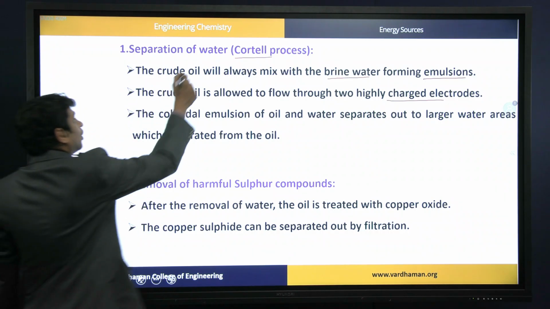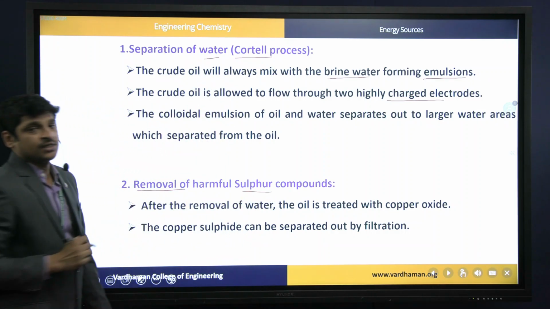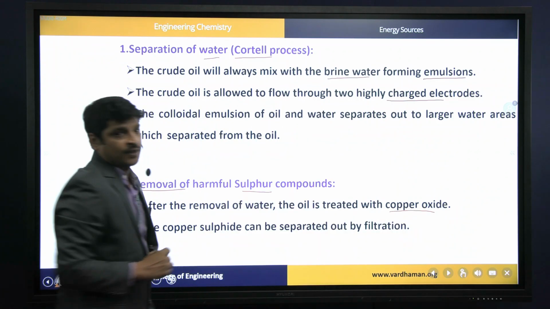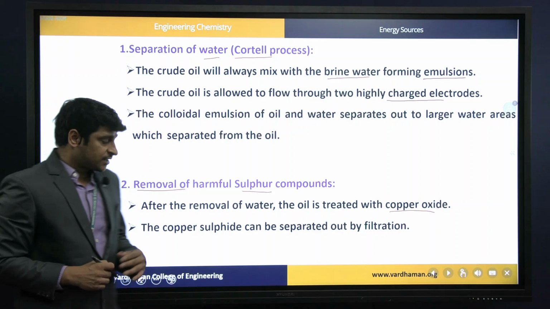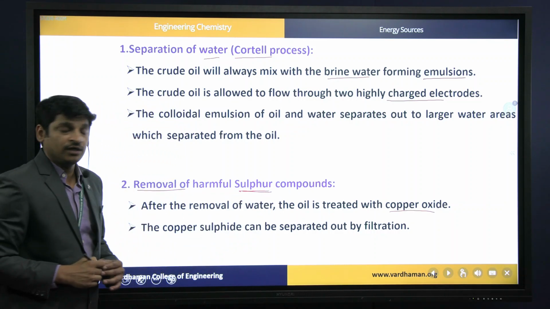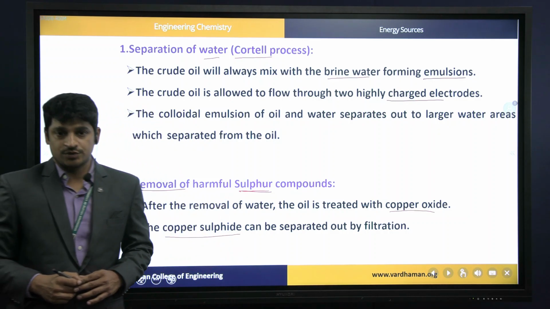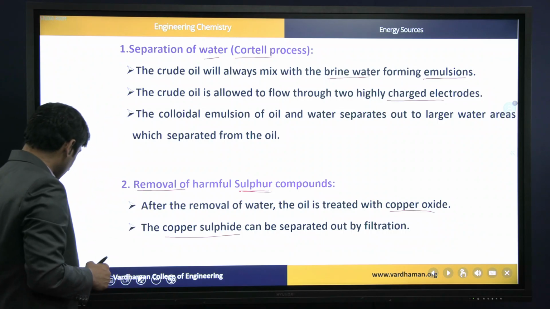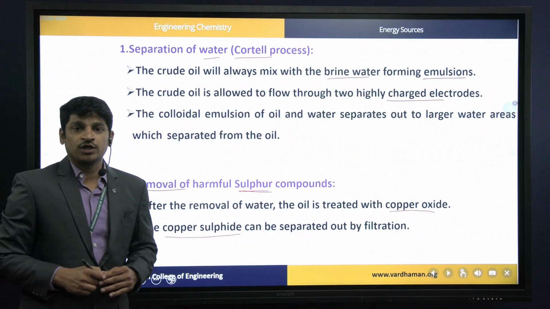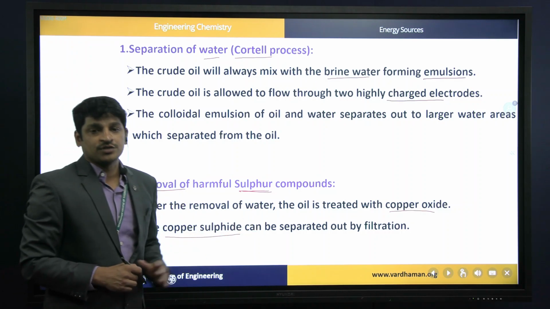Then after removal of water, the oil might contain some harmful sulfur components. These sulfur components are removed by treatment with copper oxide. When we treat petroleum with copper oxide, the sulfur component present in the oil gets converted into copper sulfide, which can be separated by filtration. So this is a purification process. The first two steps are nothing but purification. Step 1, removal of water by Cottrell's process. Step 2, removal of sulfur by treating with copper oxide.